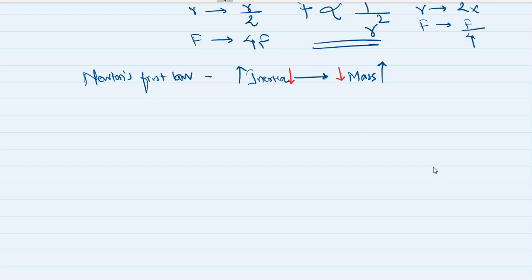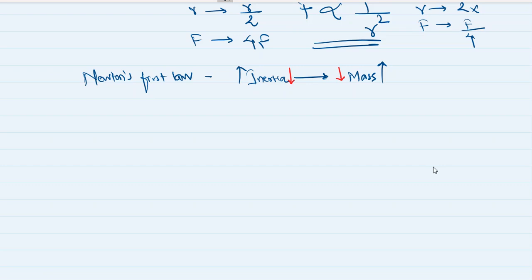We went through some examples like if you shake a branch, the branch comes in motion, but the leaves and the fruits which are attached with the branch do not come in motion. And that's why they don't want to change their inertia of rest, and they get detached from the branch and they fall down. Then when you beat a carpet with a stick, the carpet changes its inertia because we are applying force on carpet. So it changes its inertia from inertia of rest to inertia of motion.